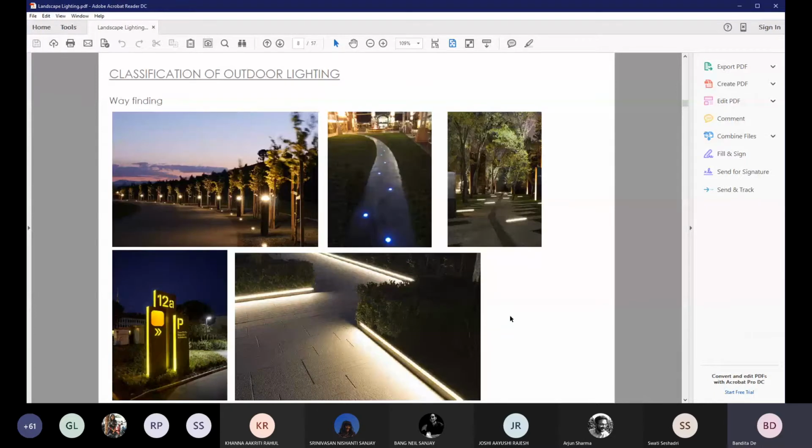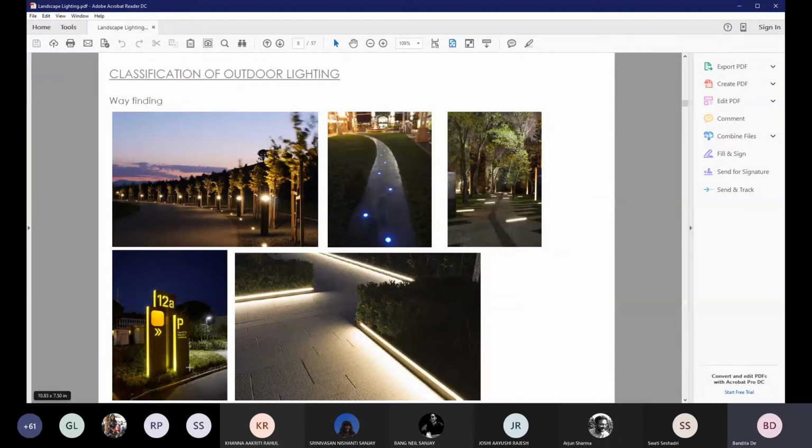From wayfinders, an interesting aspect of outdoor lighting is that in the daytime when one is using a space, a lot of elements like signages and markings or written indications help one to wayfind and maneuver their way throughout a space. Now, in the evening or night times, lighting can play a very important role in giving one the sense of direction.